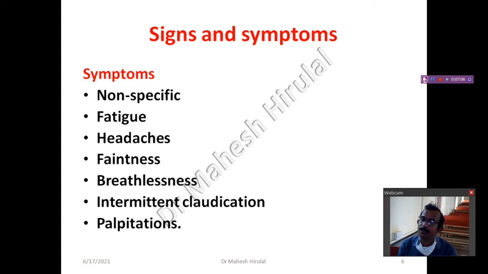Intermittent claudication, palpitation. So when the hemoglobin is reduced, the heartbeat will increase, and the person will start feeling his own heartbeats, which is palpitation. So these are very vague, non-specific symptoms you can see in classical anemic patients.